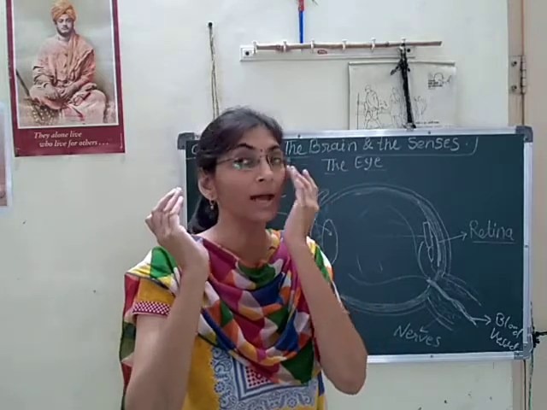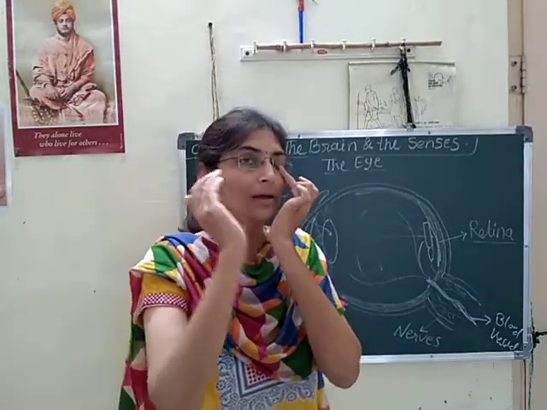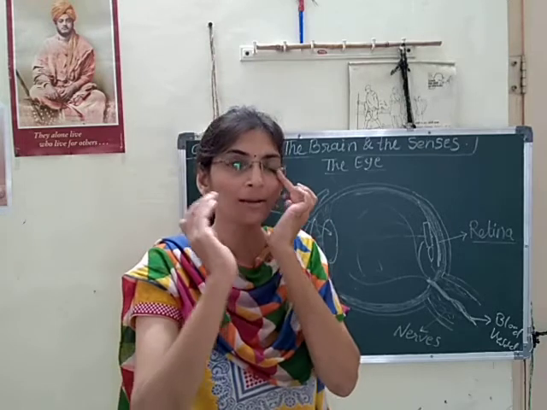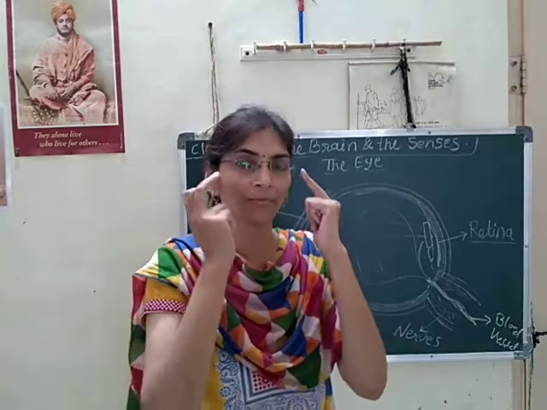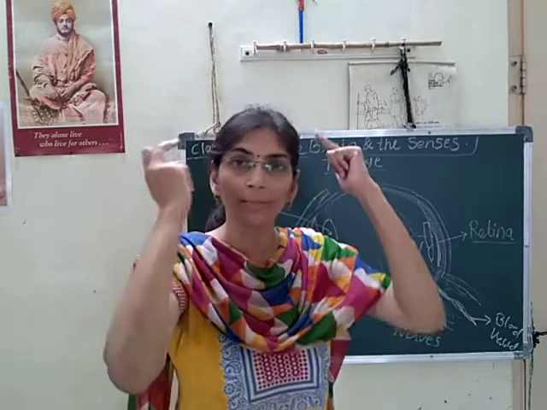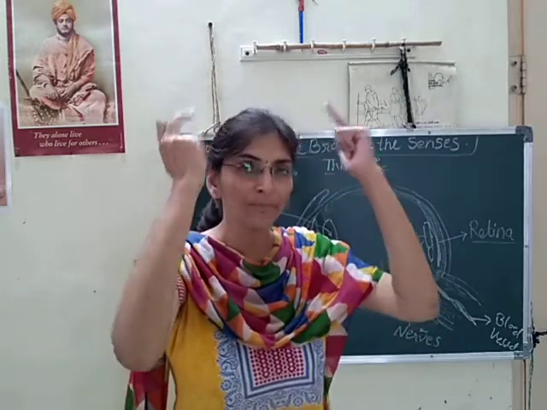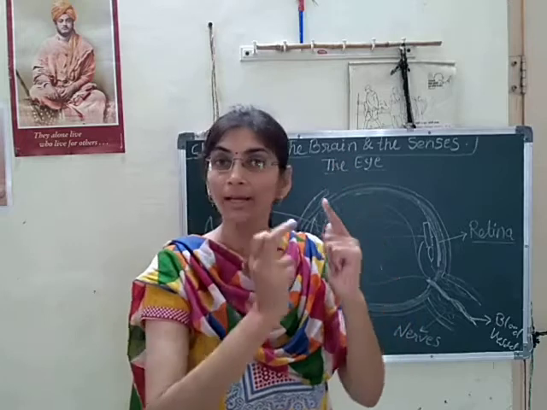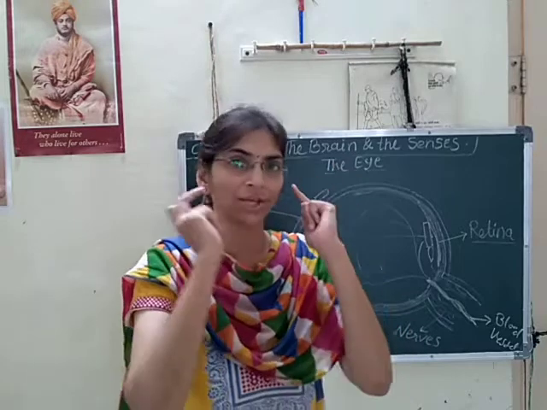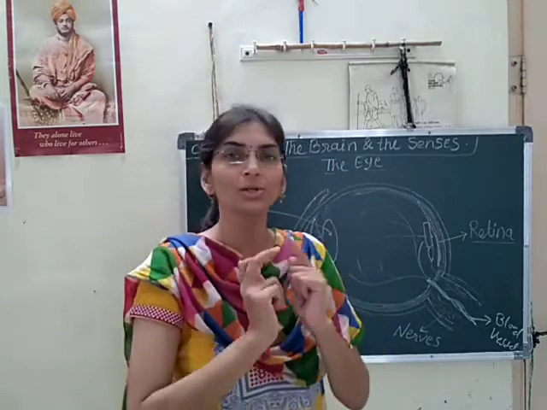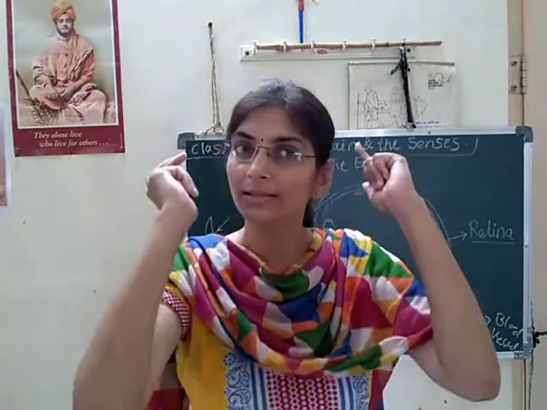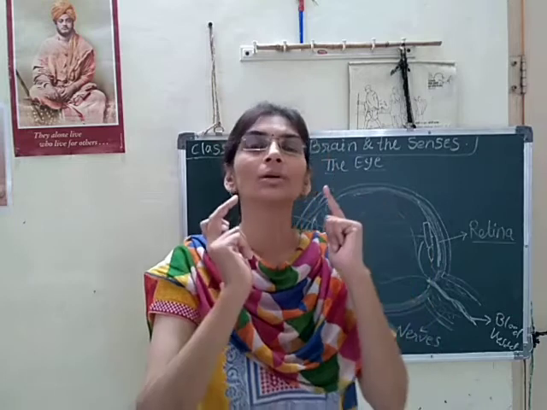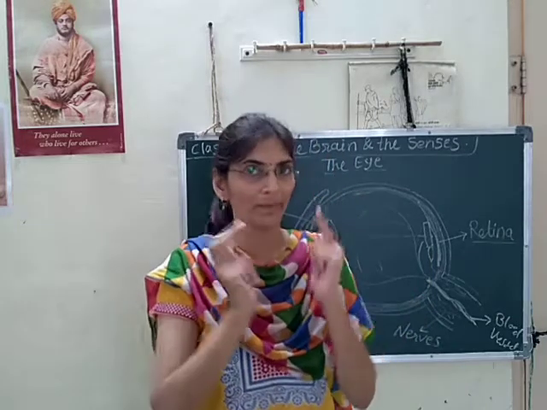Only by a single eye we can't identify things properly, but by using two eyes, by the functioning of two eyes, our brain captures the perfect message of any type of picture captured by two eyes. So two eyes are necessary, that work together in the same manner so that we get the proper picture.